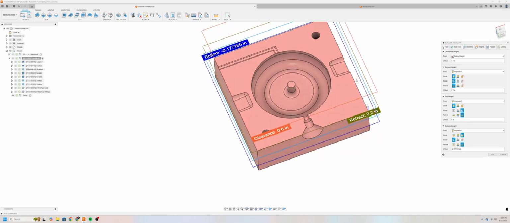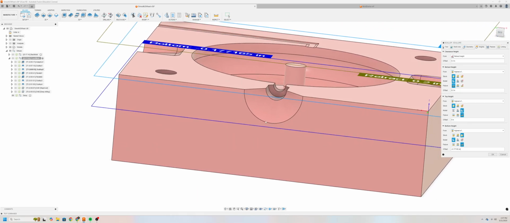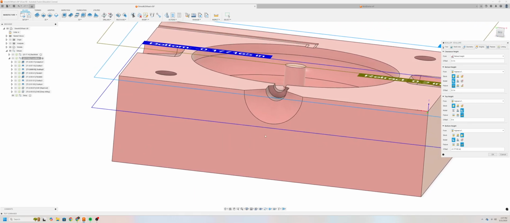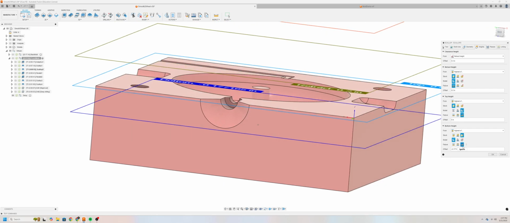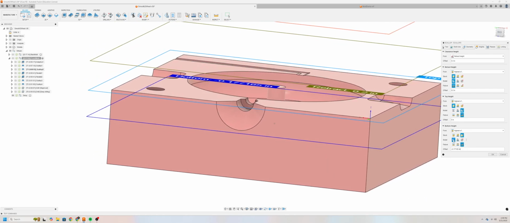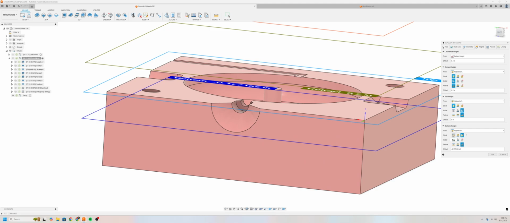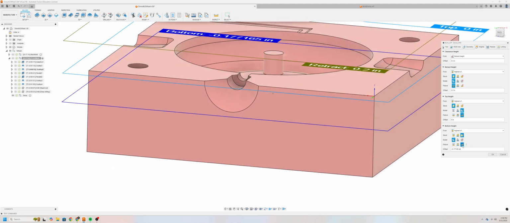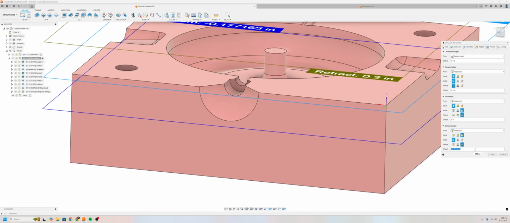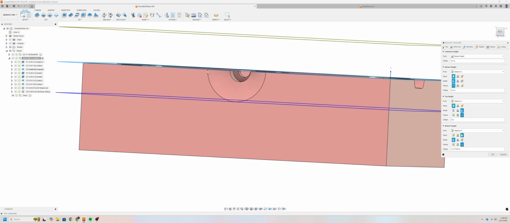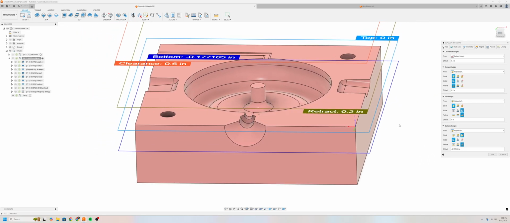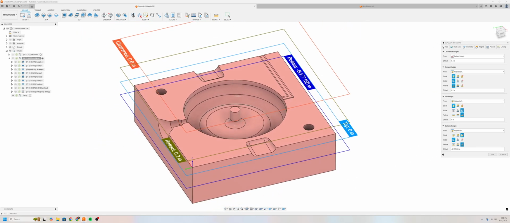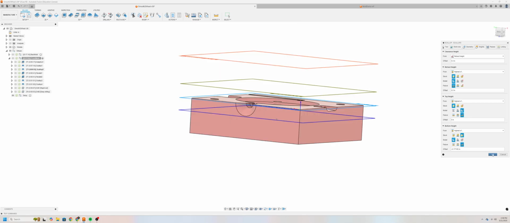So what I want to do is set a bottom height that is no less than this bottom contour. Now these icons, which is a new update in Fusion 360, might be a little bit confusing, but because I know the diameter of this in my design, I can select an offset, making this the very bottom of this contour, the bottommost height. And this is the height where the end mill cannot go past.